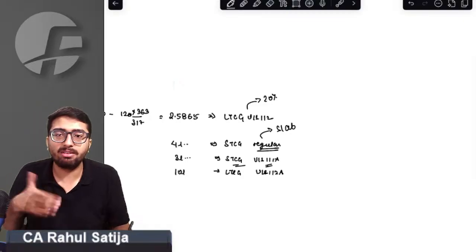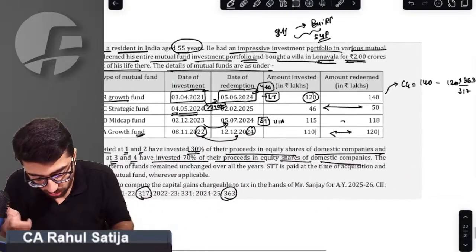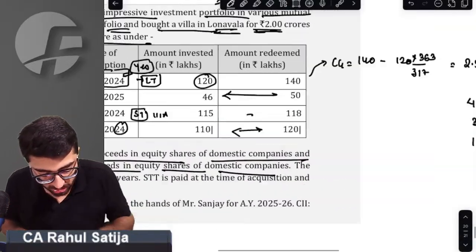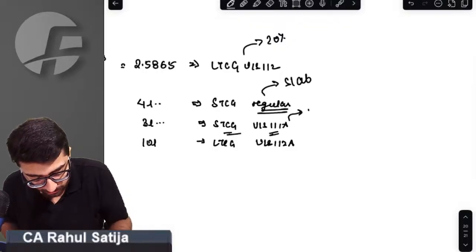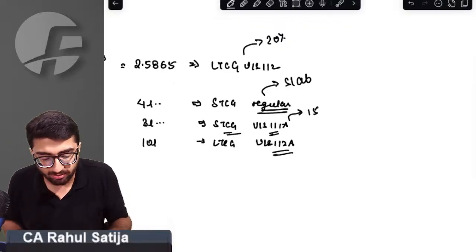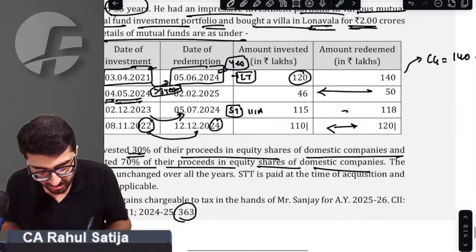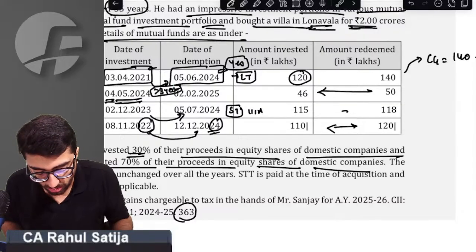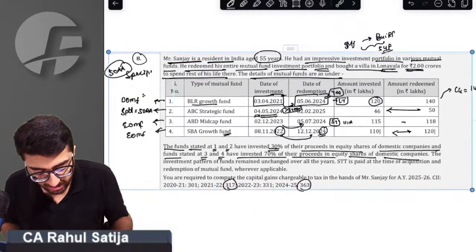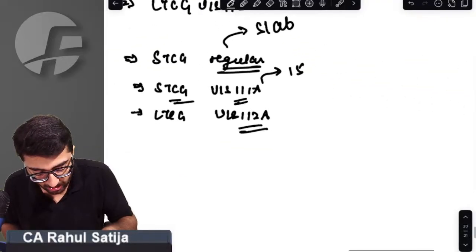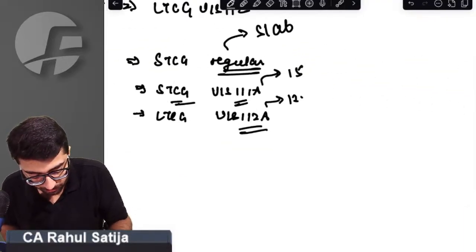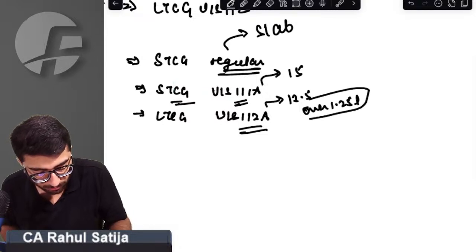Third one is STCG under 111A. Is it sold before budget or after budget? Sir, it is sold before budget, so it will be taxable at the rate of 15%. And the fourth one is 112A. Is it sold after budget? Right answer is yes, it is sold after budget. In this case, it will be taxable at the rate of 12.5% over 1.25 lakh.